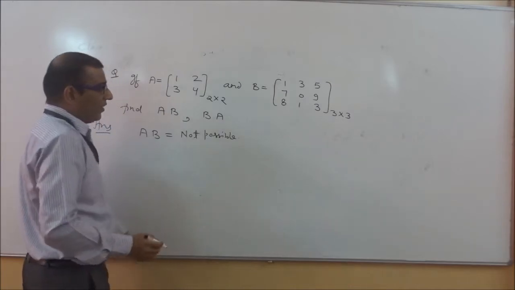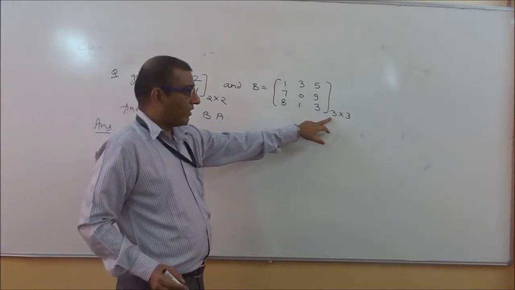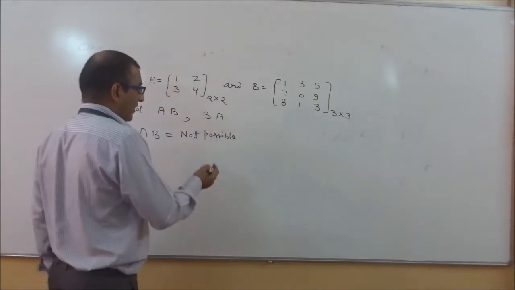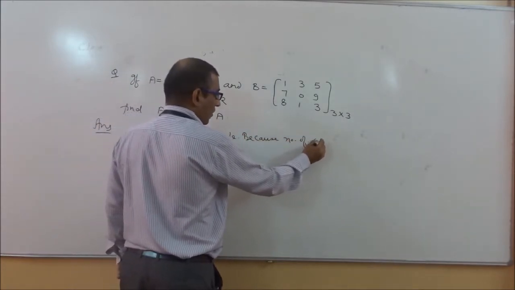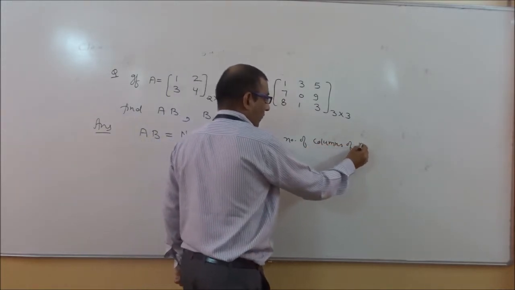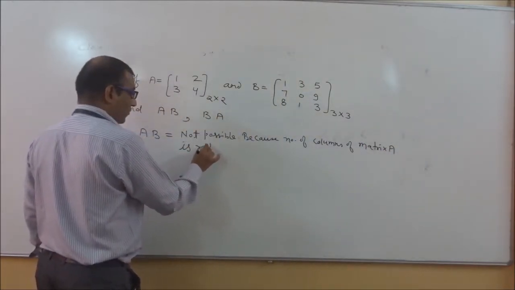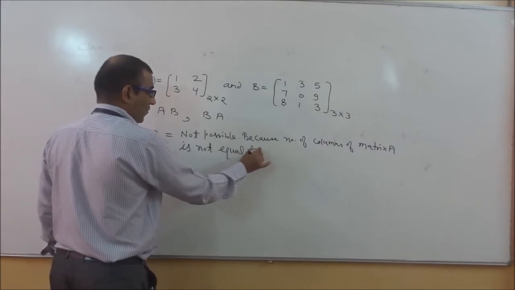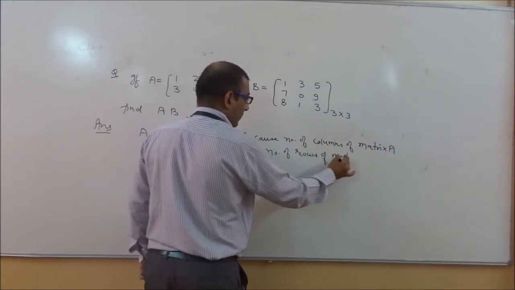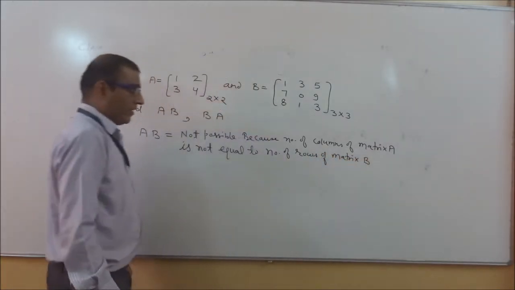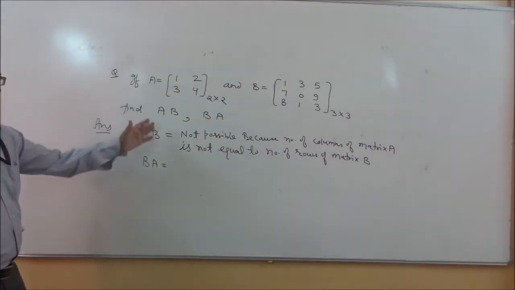Why is it not possible? Because the number of columns of matrix A is not equal to the number of rows of matrix B. That is the reason we write here not possible: number of columns of matrix A is not equal to number of rows of matrix B. Same procedure, if you see BA, it is also not possible, and we give the same reason.